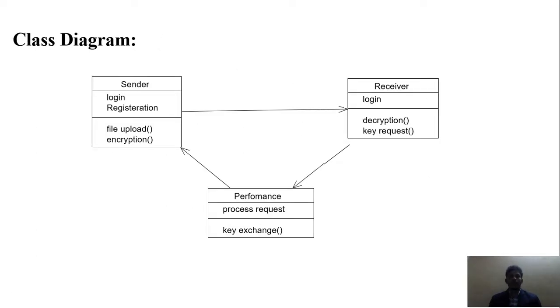Class diagram. Here we have a class diagram of sender, receiver and performance. So the sender will do login, registration, file upload and encrypt. First he will log in, then registration will be compulsory, and then he uploads the file and it will be encrypted. Then the receiver will log in and get the file from the sender, that file will be decrypted, and he will need to make a key request to the sender. So the performance will be key processing of the request, then the key is exchanged from sender to receiver to share the file with the proper key password.